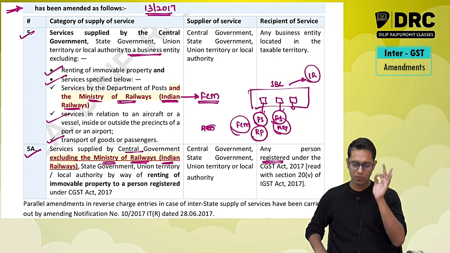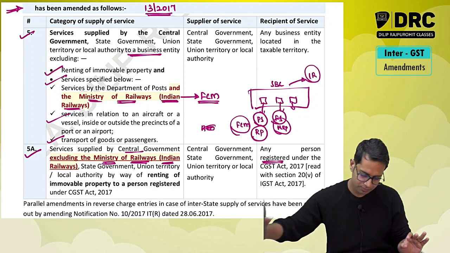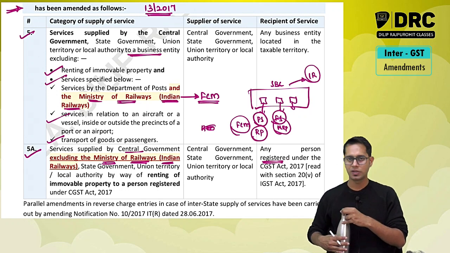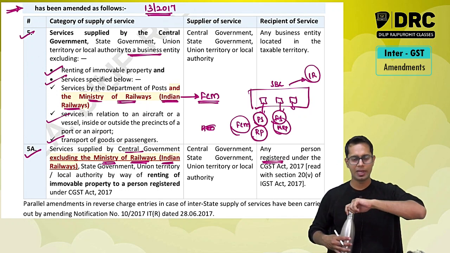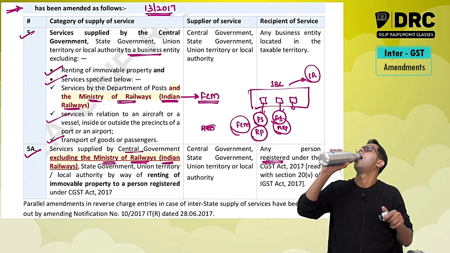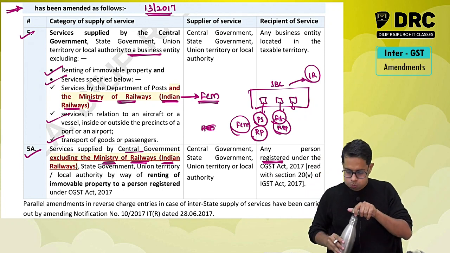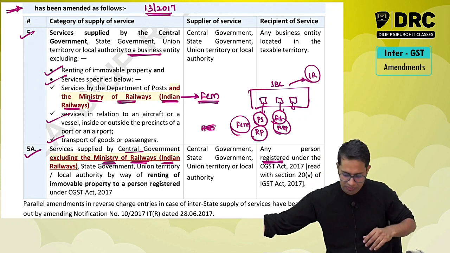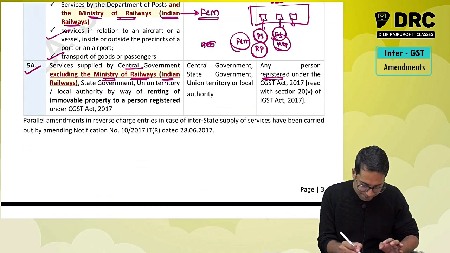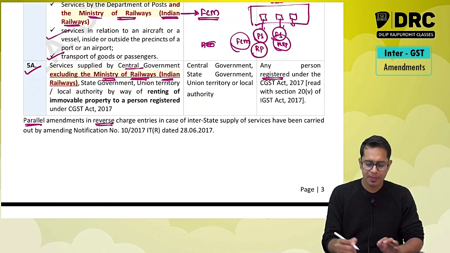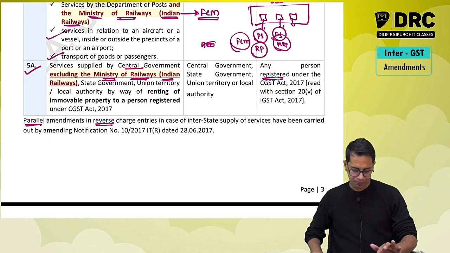It will be taxable under what, sir? Forward charge mechanism. It will be taxable under forward charge mechanism. The supplier of goods and services will collect GST. Parallel or similar amendments have also been made under IGST law.